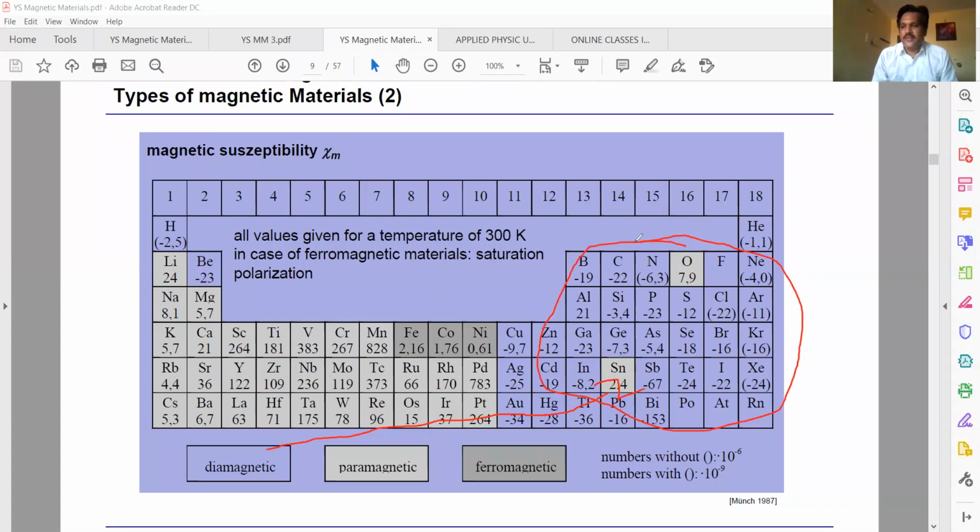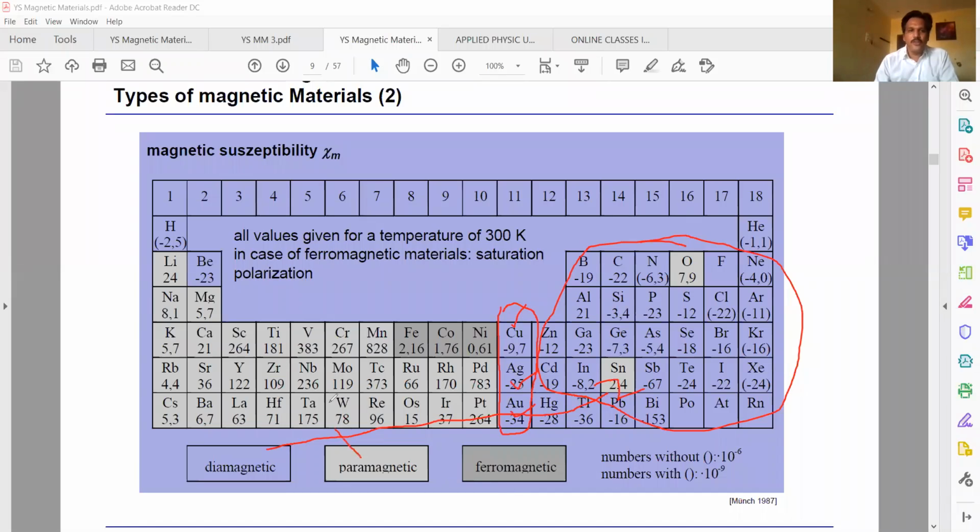For example, copper, silver, bismuth. This is copper, silver (Ag), gold. See these examples. These examples will come in the online exam also. Give some examples for diamagnetic materials: copper, silver, gold, bismuth, diamond, water, etc. All come under diamagnetic materials. Next we go for paramagnetic materials.